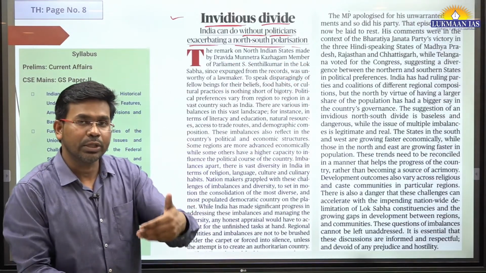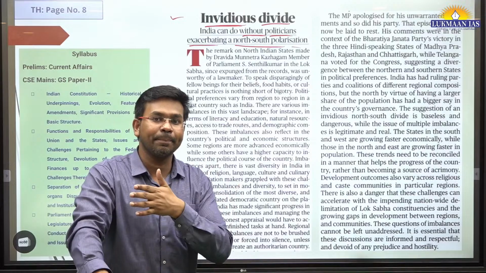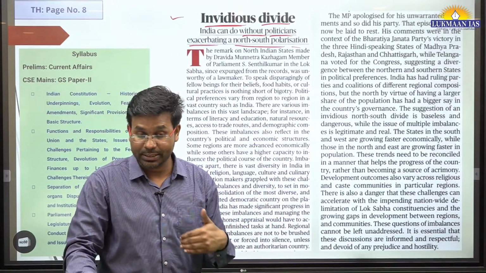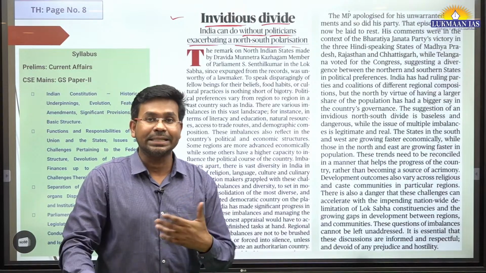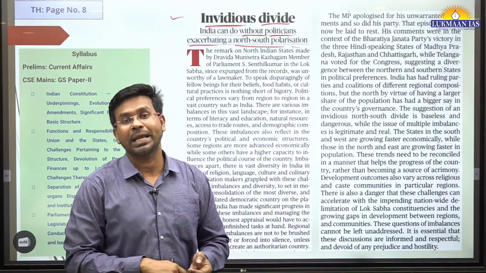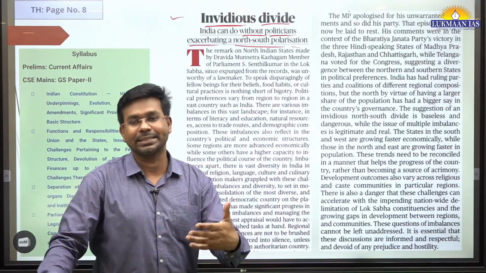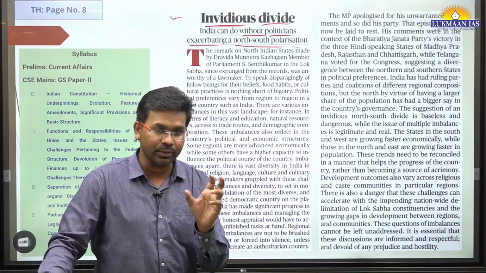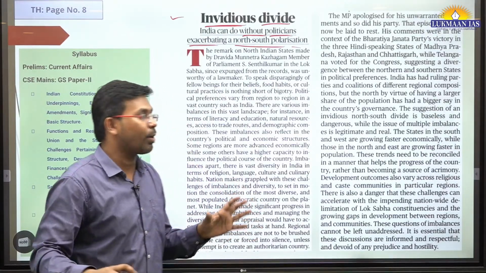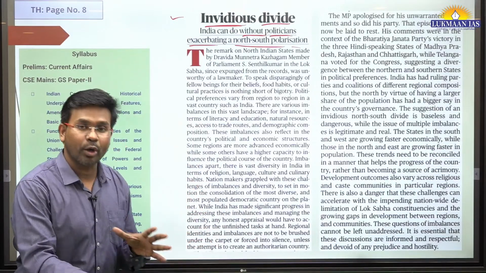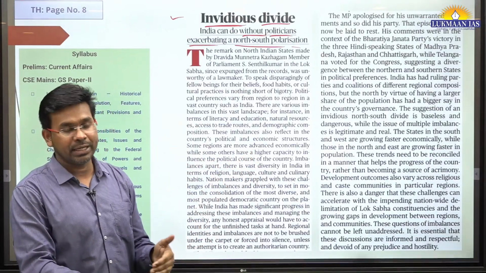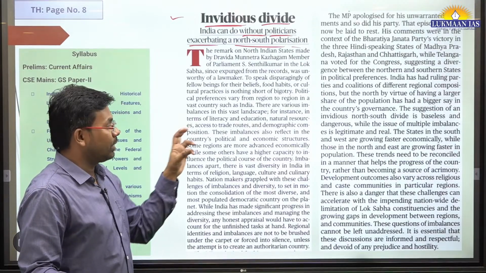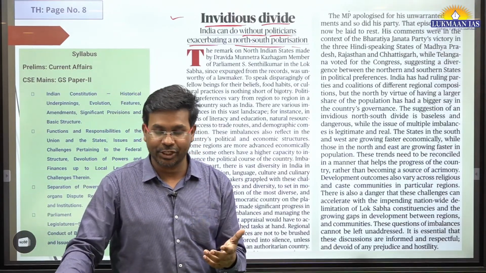So when we talk about northern India, most of the states have higher population as compared to southern India. And in southern India, people have more per capita income. Their health status is better and they have performed well on the parameters related to population. And if you talk about northern India, many states including UP and Bihar did not perform well on population and educational measures.